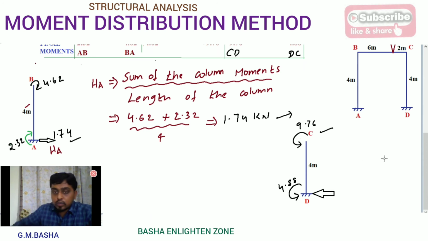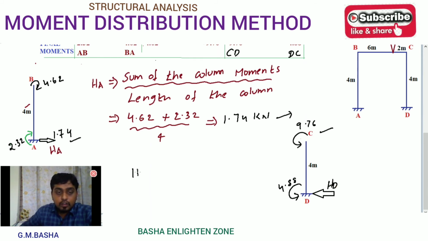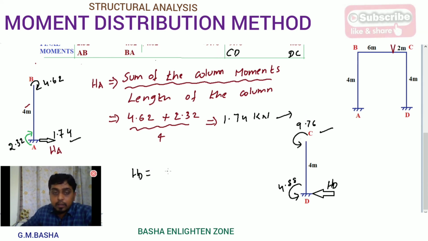So take down this one as HD. Then go for the same formula. HD will be equal to sum of the column moments. What are the column moments here? Minus 9.76 by minus 4.